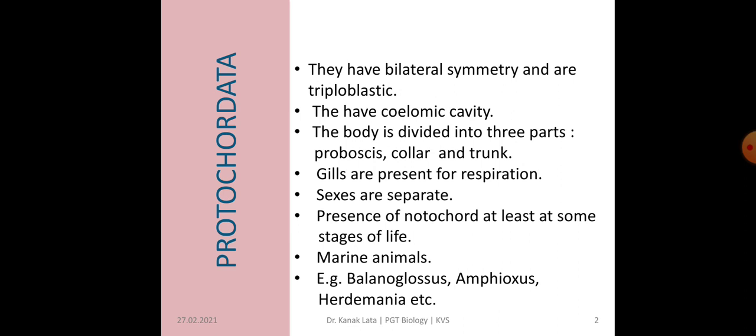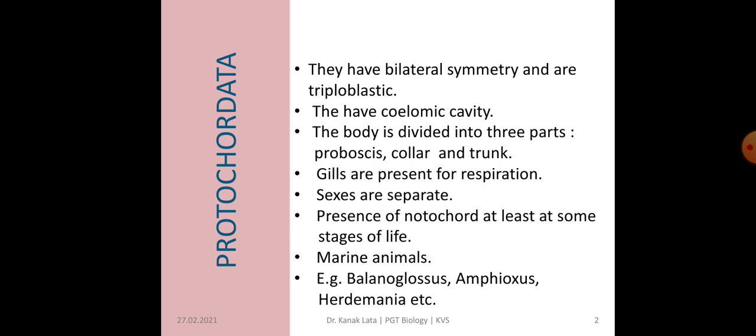The body has a coelomic cavity, meaning true coelom is present, and the body is divided into three different parts. So what are the three different parts? They are proboscis, collar and trunk.